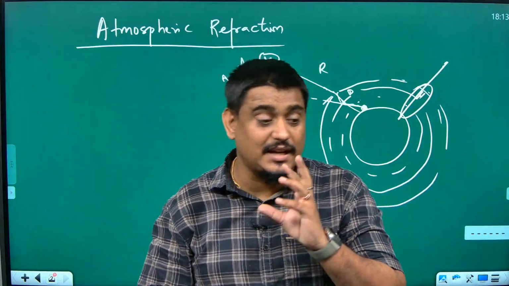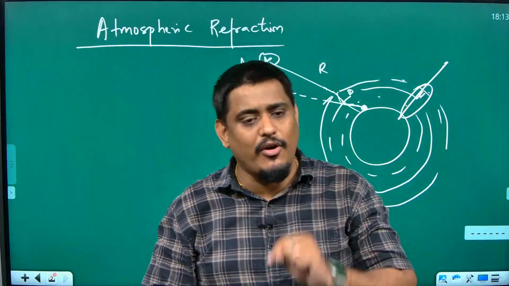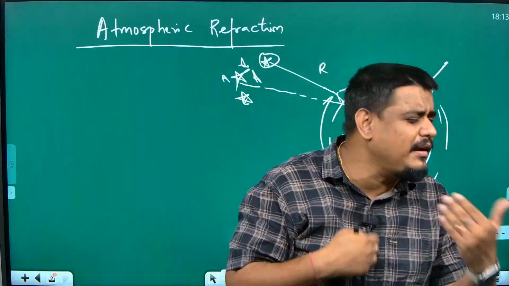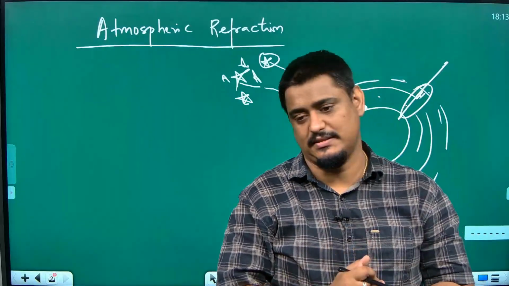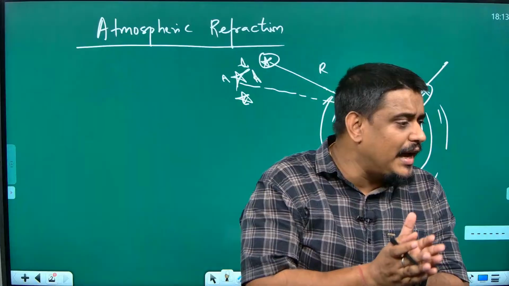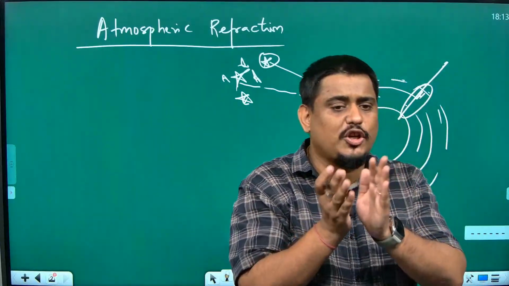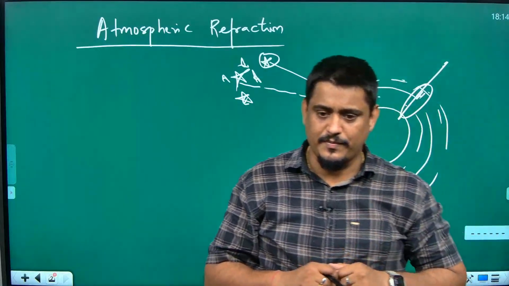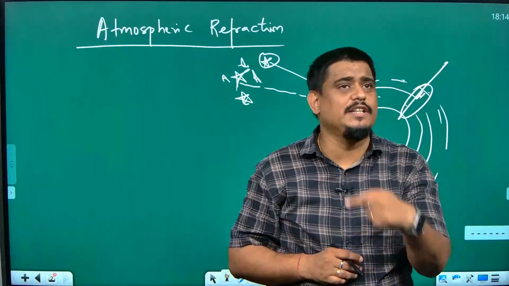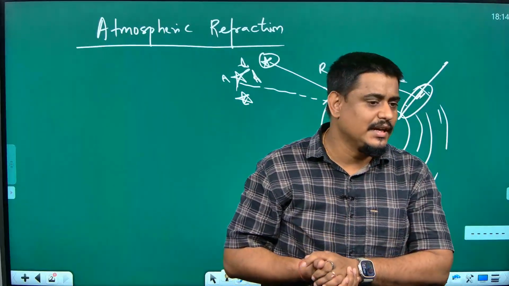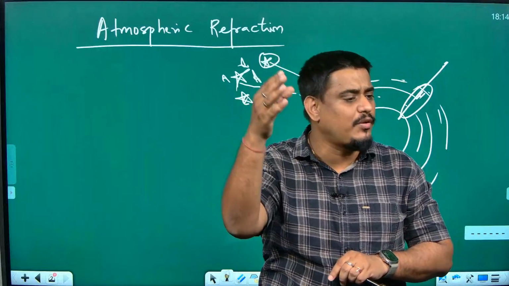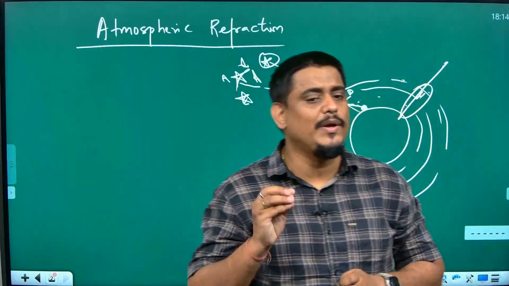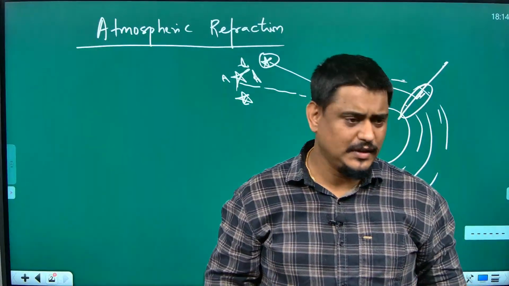So we say the star is twinkling, right? Twinkling is because when the light ray is coming from the star, it undergoes multiple atmospheric refractions, and once it is going through multiple atmospheric refractions, the position of the star that you see from the earth is not its real position, it is the apparent position. That too, this apparent position keeps on changing, it does not remain constant, and this change in apparent position of the stars gives a combined effect of twinkling, and that is how twinkling of stars takes place. Are you getting what I am trying to say?